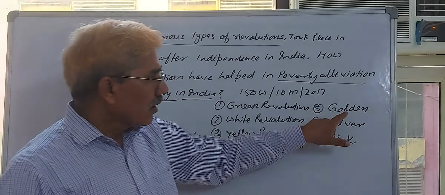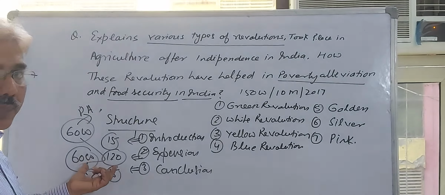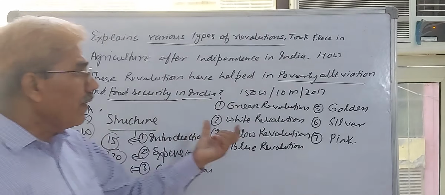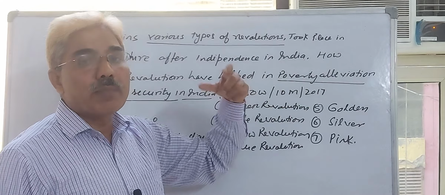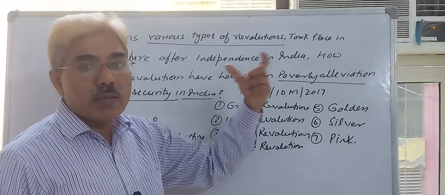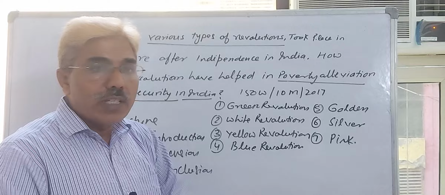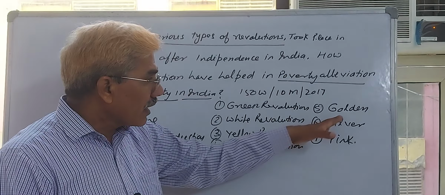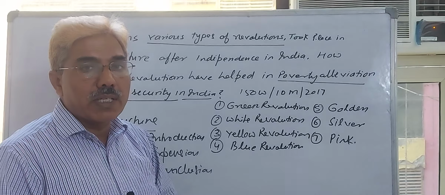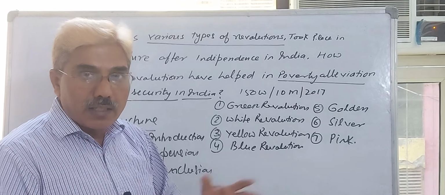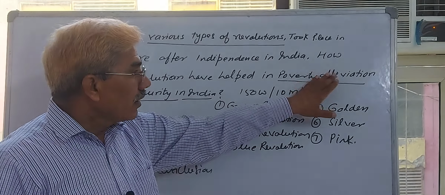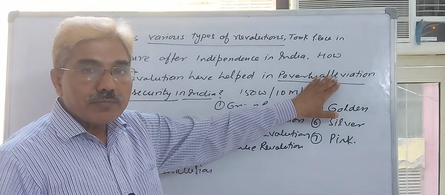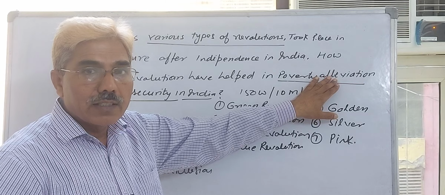If all this productivity is increasing, definitely it will generate more employment opportunity via forward and backward linkage effect, and more income to the poor section of the society. All these activities need less investment compared to other industrial activity. That will decrease poverty.